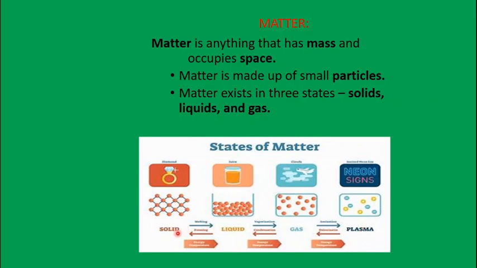And you also have studied in the previous lesson that the different states of matter are interconvertible from one form to another. Solids on melting, like ice on melting, form water, a liquid state. The liquid state on vaporization forms gases, which on ionization form plasma. And the reverse is also possible: on cooling, the plasma state changes back to the gaseous state, then on condensation gases turn to liquid, and liquids on freezing turn back to solid. So we have studied that the states of matter are interconvertible in the previous chapter.